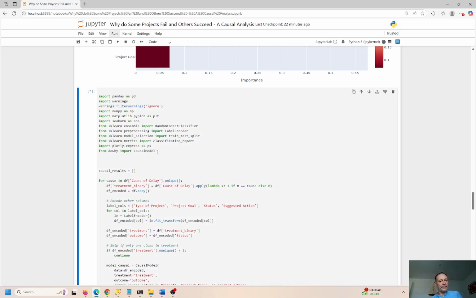So this is where everything happens. This is where the magic happens right here. So the DoWhy library is coming from causal model, right? So again, we're looking at the cause and effect. What is causing this project to be delayed or to not be delayed? That's what I'm trying to understand.